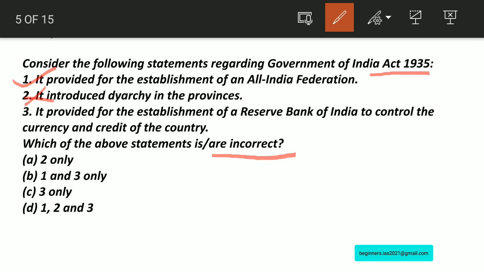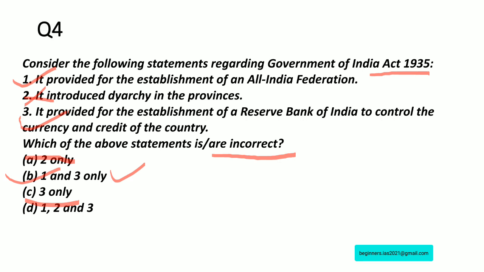So this is very important related to the Government of India Act 1935. Therefore, the statement is wrong. Therefore, you can eliminate D and A. The remaining are B and C. Obviously, option 3 is right. Yes, this is right. The Government of India Act 1935 provides for the establishment of the Reserve Bank of India to control the currency and credit of the country. Therefore, 1 and 3 is the right answer for this question. That is question number 4.